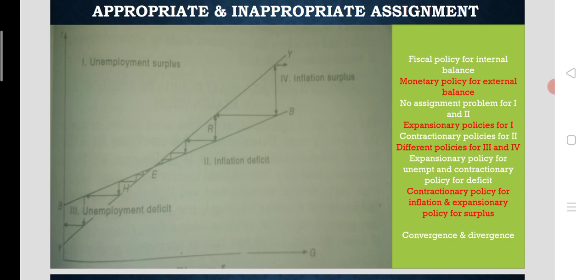It will be further away from the equilibrium. So then in that case, in order to reduce the surplus, expansionary government expenditure will be applied. So that is also a possibility, although it is inappropriate.